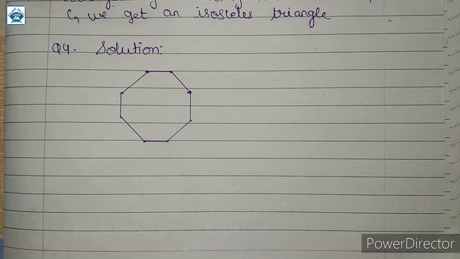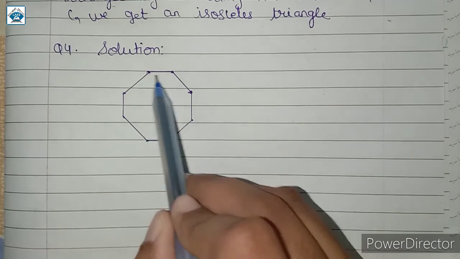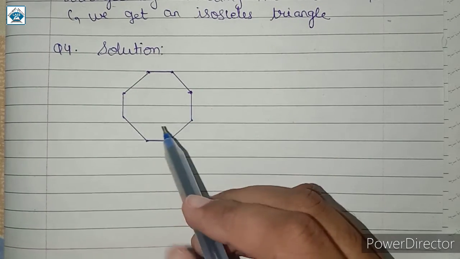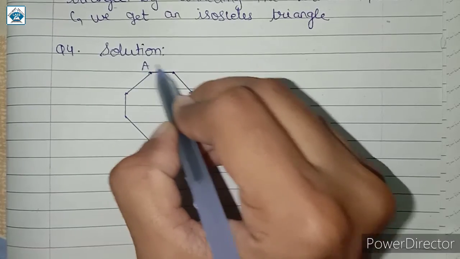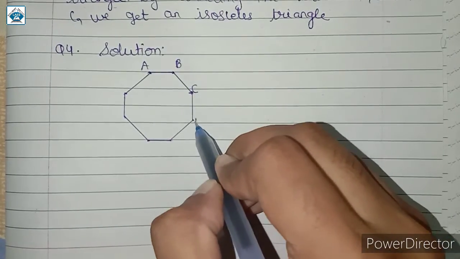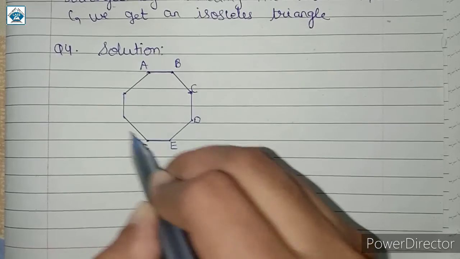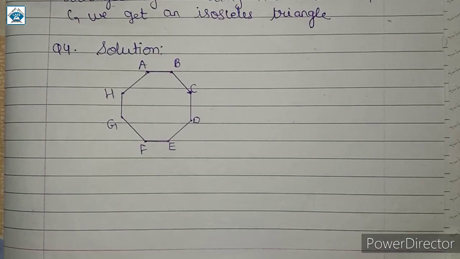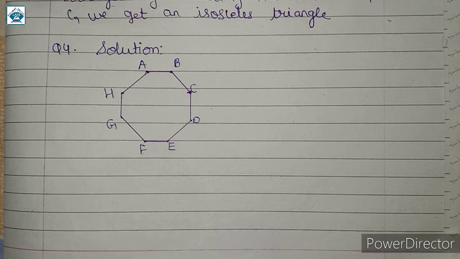In question number 4 we have to draw a rough sketch of a regular octagon, and octagon is a polygon having 8 vertices, ठीक है. सो यहाँ पे 1 2 3 4 5 6 7 8 vertices है, 8 sides भी है. So I am going to name these A, B, C, D, E, F, G and H. So here A, B, C, D, E, F, G, H is an octagon, and here we have to join any 4 of its vertices and form a rectangle.